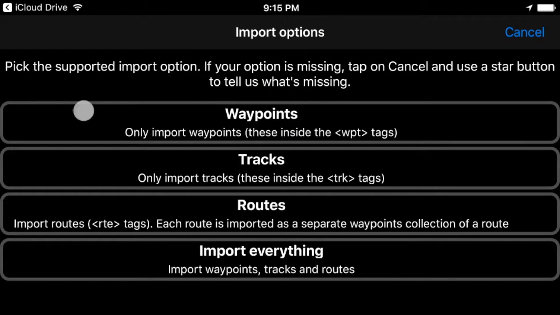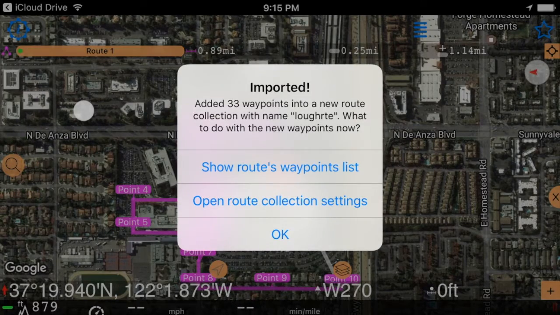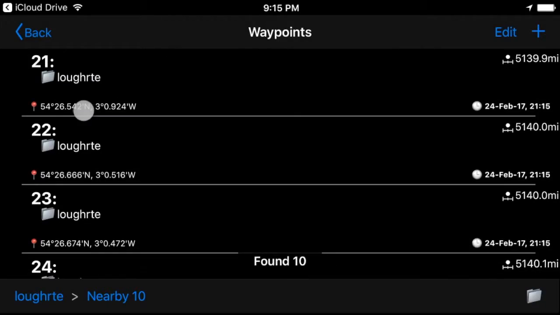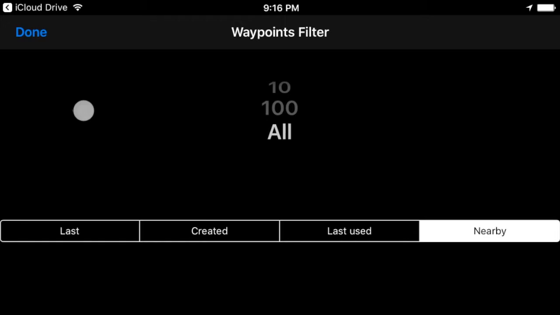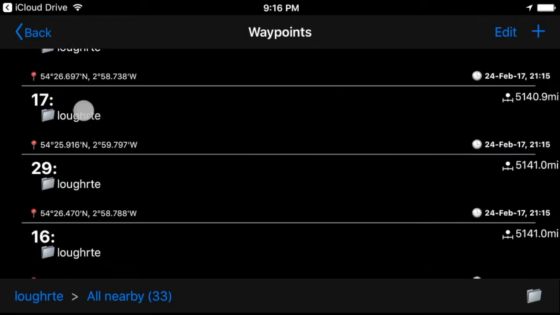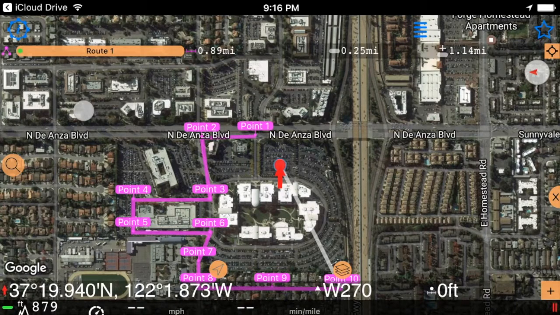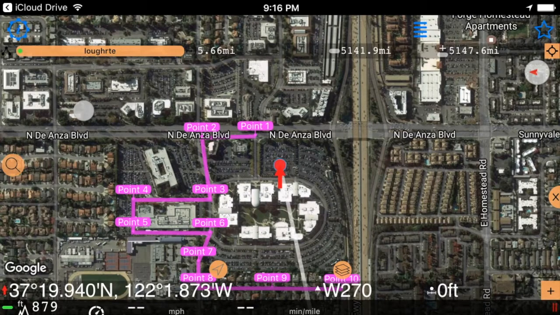I know there is only one single road in this file, so I can pick this road's path, and I can see waypoints in this road. I can choose to see all of them as well. Let's say nearby. So here we see 33 of them. And now what I want is to show them, to find them on a map.